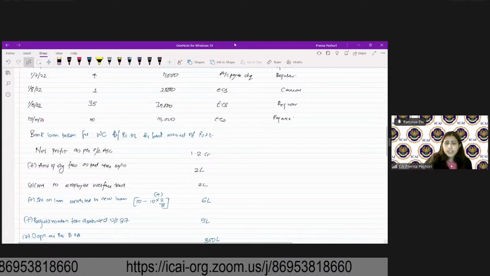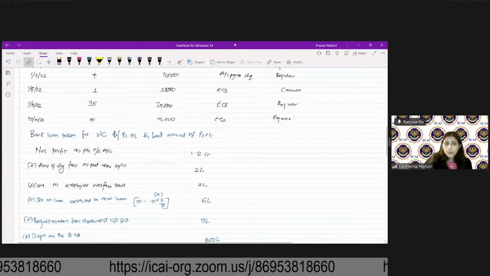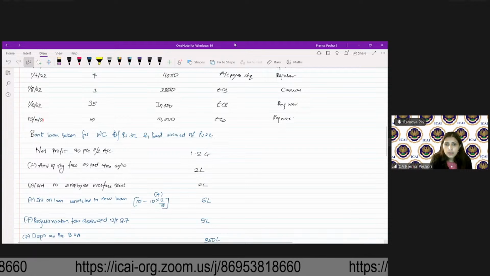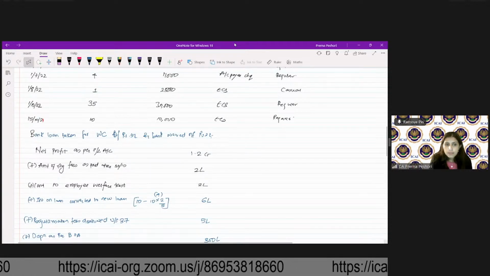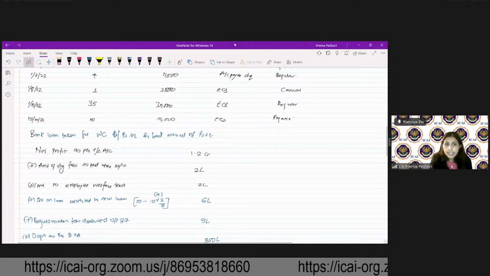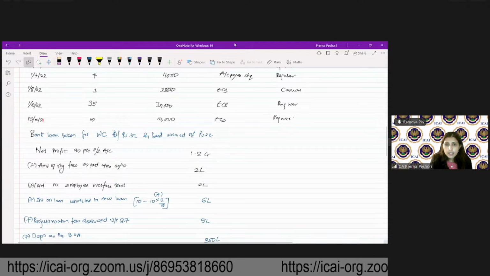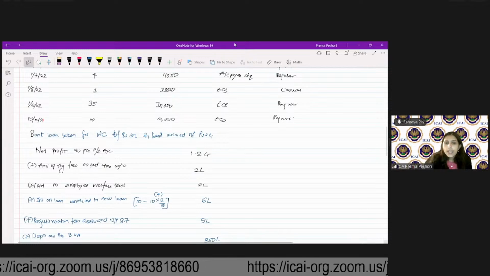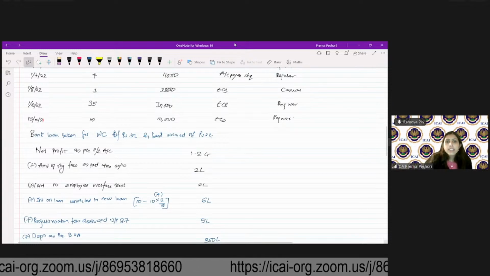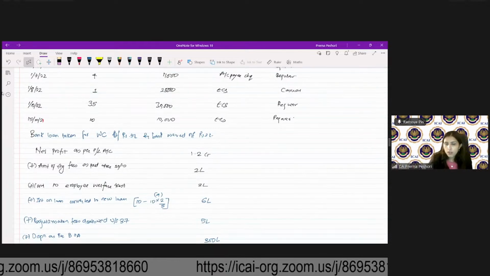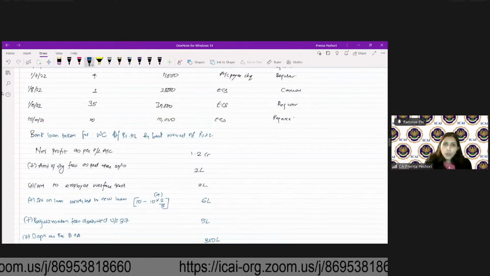Whether it's a capital receipt, what will you do in that case? So in that particular case, this will be considered under 28(4). So this 2 lakh will be my income.